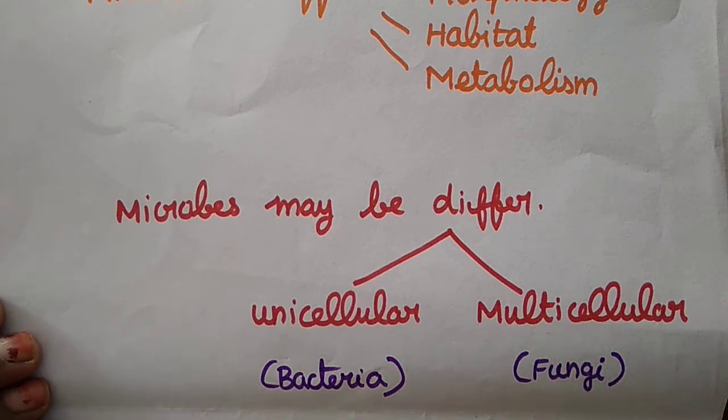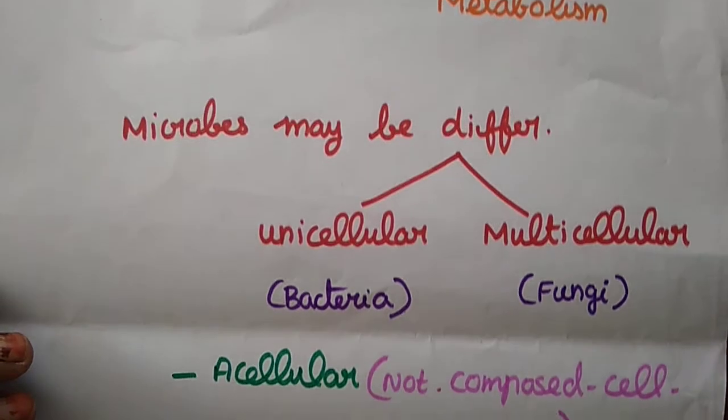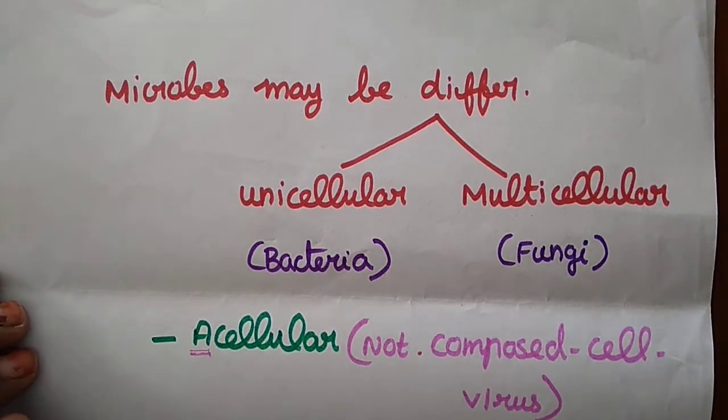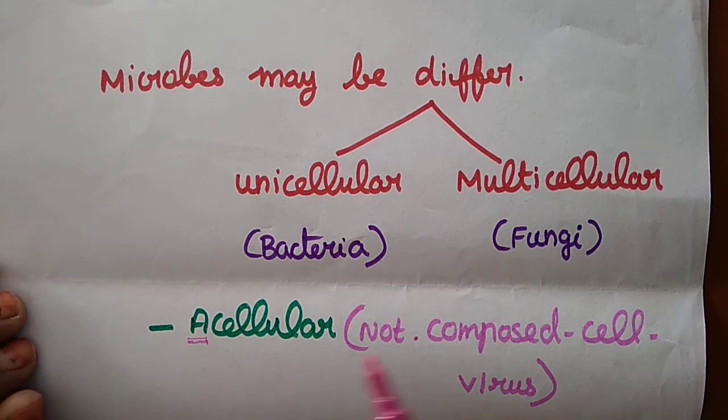Not only unicellular and multicellular, there is another cellular level, that is acellular. What is the A? It means absence of cellular level, which means they do not have perfect organelles, cell organelles or cell walls. That is acellular. Here they have given an example of acellular: the virus. A virus is also called a virion. They say virion when it has proper cell structures.